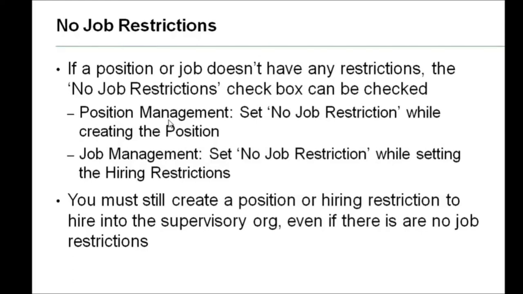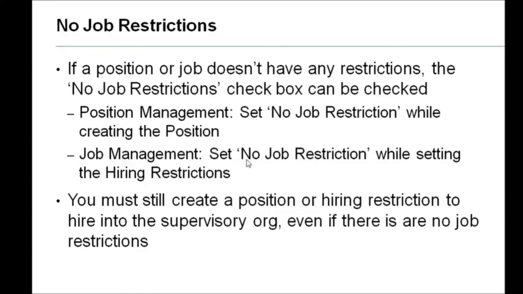At that time, while creating the position, they have to check the category of no job restrictions. In the same way, for job management, where we don't create positions, while giving the hiring restrictions they have to check the category of no job restrictions.